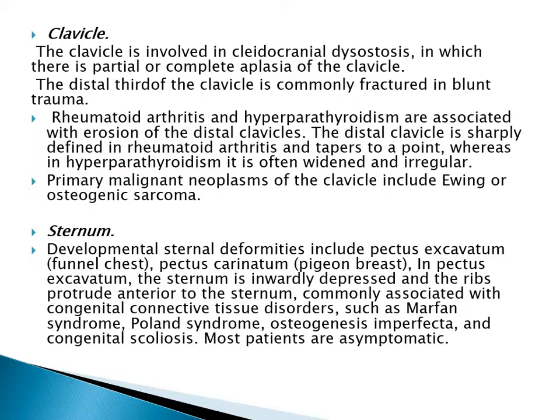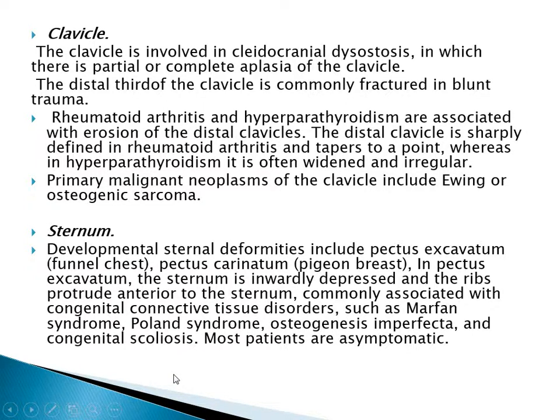Clavicle. The clavicle is involved in cleidocranial dysostosis, in which there is partial or complete aplasia of the clavicle. The distal third of clavicle is commonly fractured in blunt trauma. Rheumatoid arthritis and hyperparathyroidism are associated with erosion of the distal clavicles. Distal clavicle is sharply defined in rheumatoid arthritis and tapers to a point, whereas in hyperparathyroidism it's widened and irregular. Primary malignant neoplasms of clavicle include Ewing or osteogenic sarcoma.